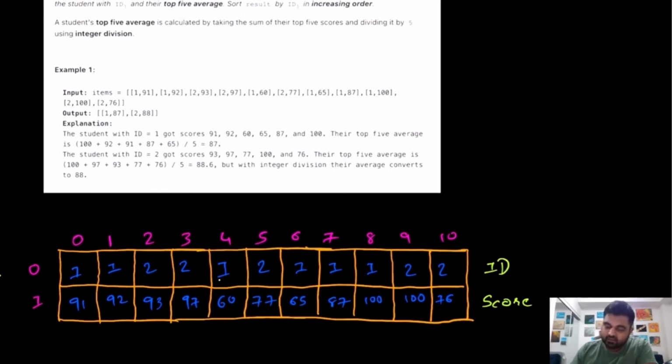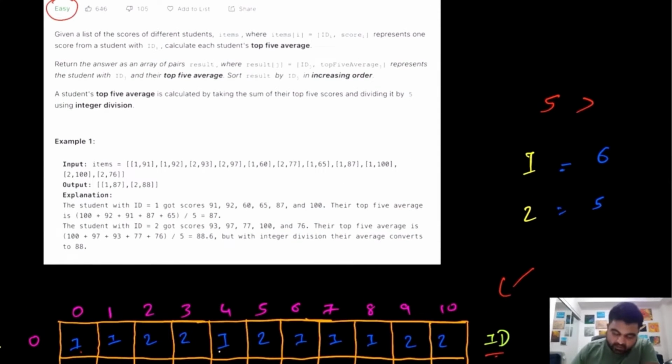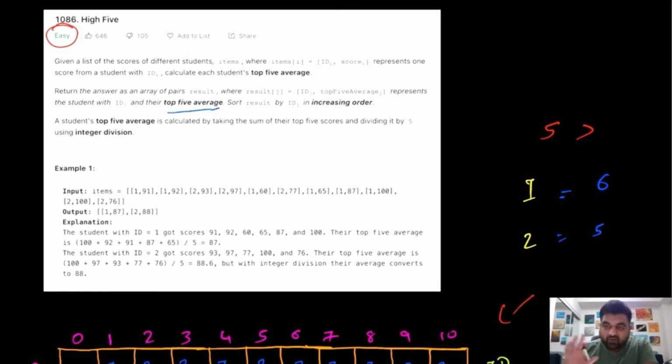Essentially, we are given a two-dimensional array that looks like this, where we are given ID and score for different students that are studying in a class. Now we are given at least 5 scores or more for every single student, which we can see over here, where we are given two IDs. The IDs we are given are student ID 1 and student ID 2, and for student ID 1 we are actually given the results of 6 different scores, and for student ID 2 we are given the results of 5 different scores. Now our aim in this case is to calculate the average for top 5 subjects.